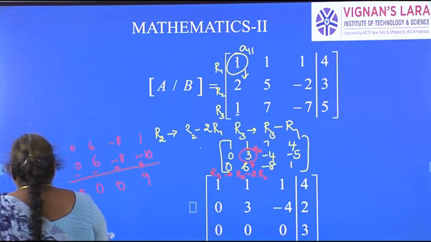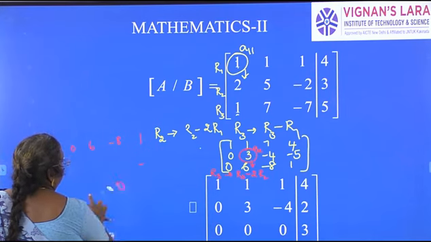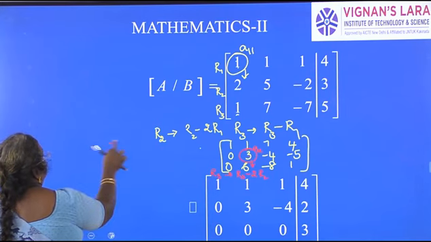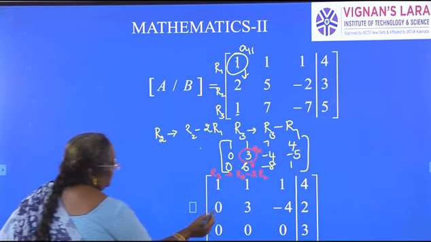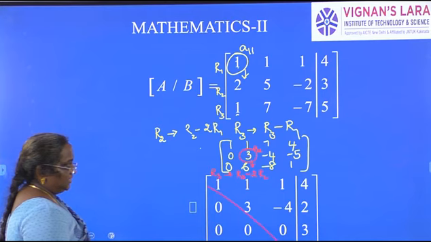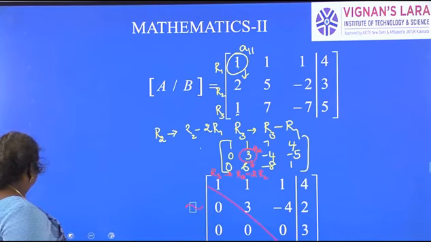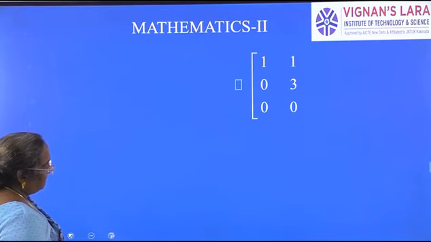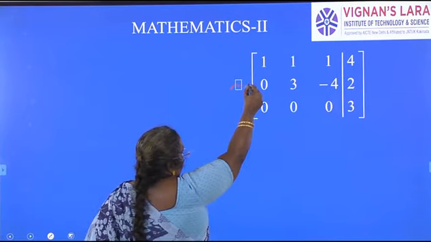So if you come back to the next, this is it, because below the diagonal element, the principal diagonal, the elements are made 0. It is in echelon form. So here we should have this symbol. So that is the matrix we got, the reduced matrix.